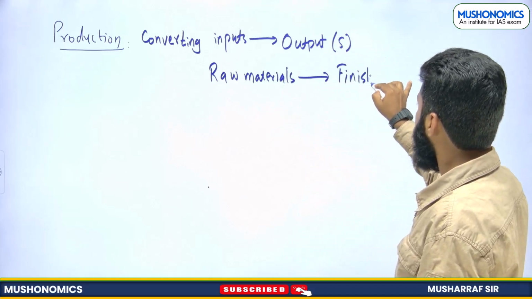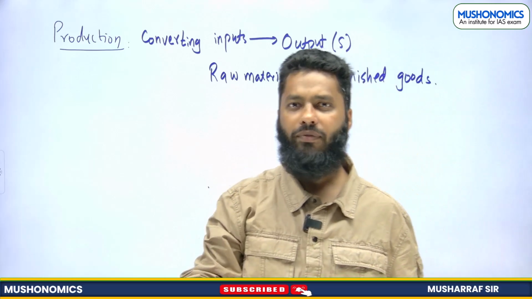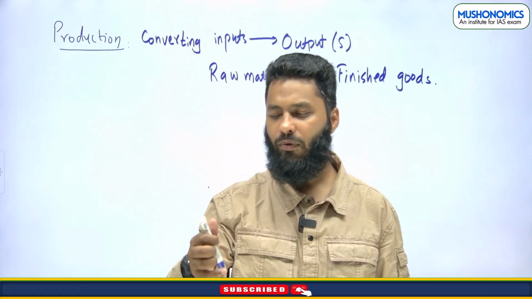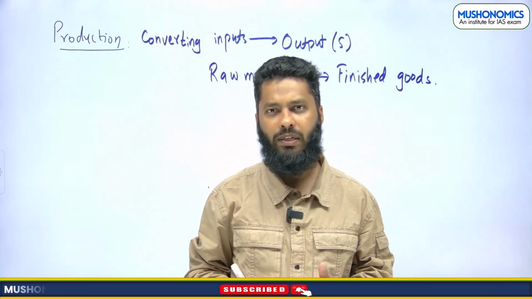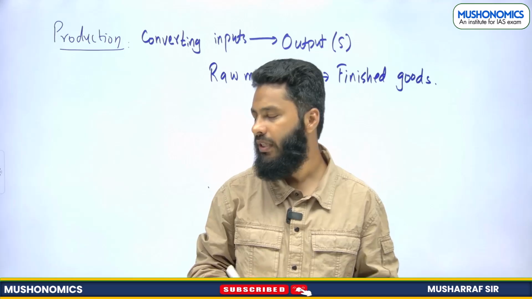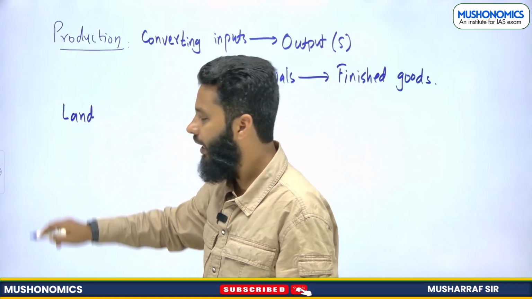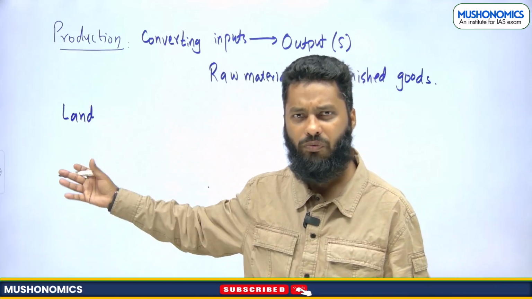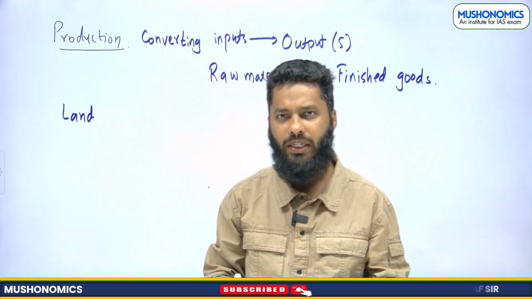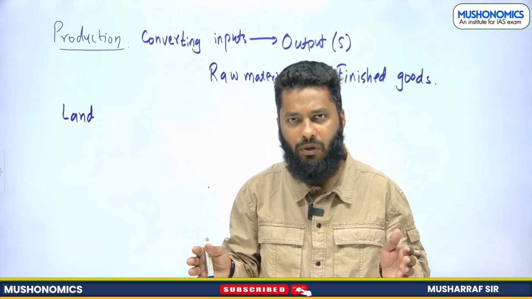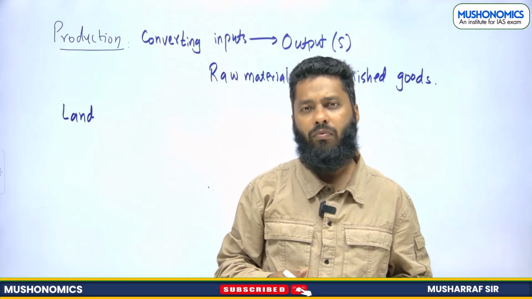Now, when we say factors of production, what things are required to have production? For example, if I want to produce this particular marker, what things do I need? I need an industrial setup, I need a factory. So one thing is necessary, that is land. Now we will go into the details of what land includes, but first let's talk about production of this marker. I need a particular area, a particular region where I can do the production activity. So that is land.